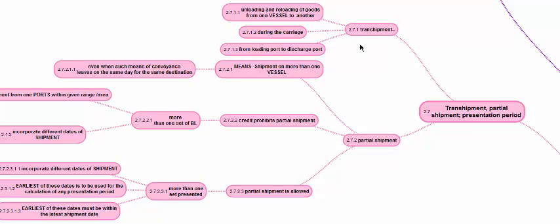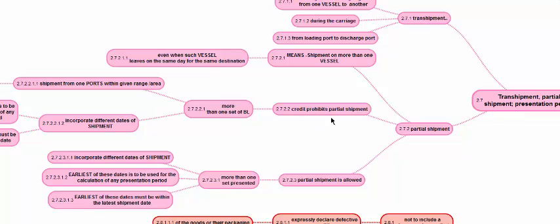Now, if the unloading and reloading happens not within the carriage or not within these ports, then it is not a transshipment. What is partial shipment? Partial shipment means shipment on more than one vessel, even if such means of conveyance leave the same day for the same port. Here, by means of conveyance, we mean the vessel, even if such vessel leaves on the same day for the same destination.